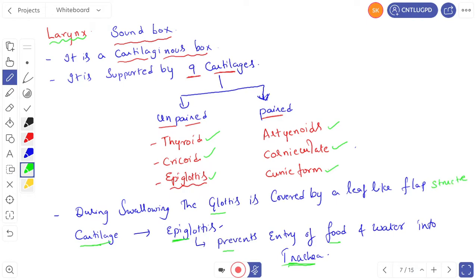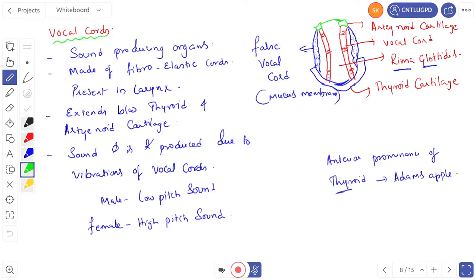It prevents the entry of food and water into the trachea. This is also one of the important questions, and this is not there in the NCERT. Generally they won't ask, but this one they will be asking you in the objective, right? Let us go for the next one.